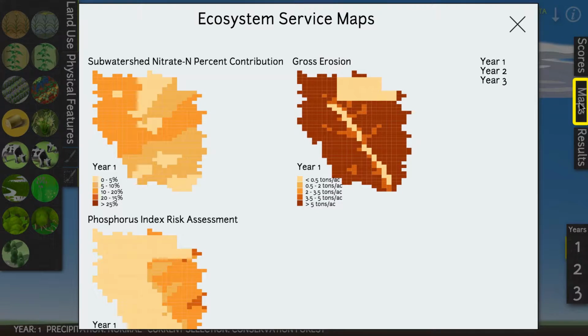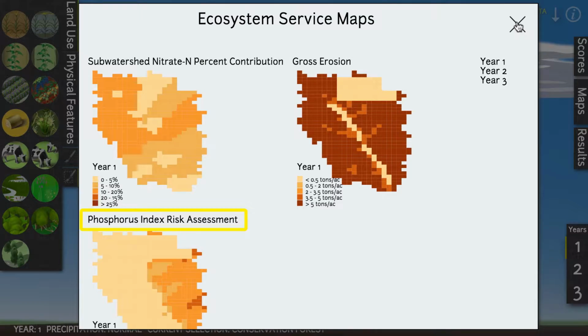The Maps tab provides a visual overview of soil and water impacts for each year. The top left map is the percent contribution of each subwatershed region to the total nitrate-nitrogen concentration at the outlet of the watershed. The top right map shows the gross erosion for each square in the watershed. The bottom left map shows the phosphorus delivery to surface water.